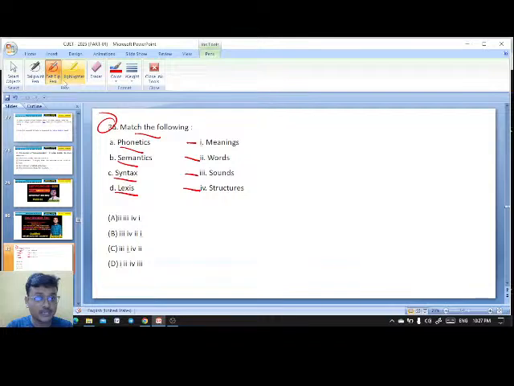Okay, so you all know that phonetics is related to the study of sounds. Semantics is the meaning, whereas syntax is the structure, whereas lexis is actually words. So lexis is D2. So here C is the right answer. Phonetics is the study of sounds, semantics is meaning, syntax is the structure, and lexis is the words.